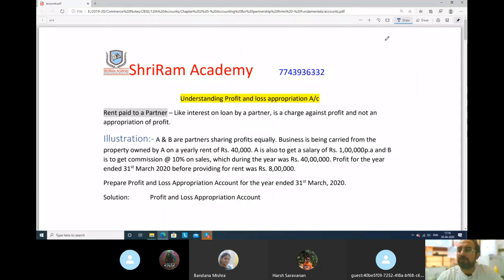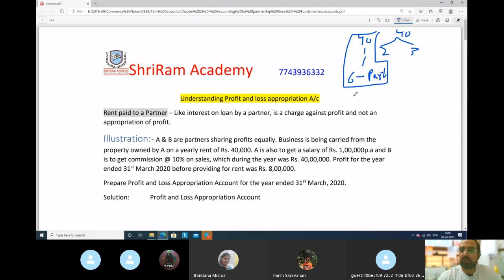How many books you have in 12th standard? Volume 1, Volume 2 and Volume 3. In Volume 1, 6 chapters are based on partnership. Volume 1 carry around 40 marks. Volume 2 and Volume 3 carry around 40 marks. So this one book is very important, partnership book. So we started chapter number 2, which is fundamentals of partnership.